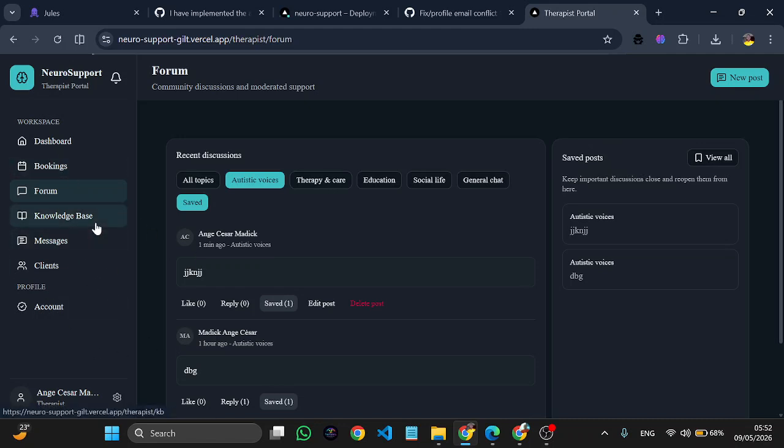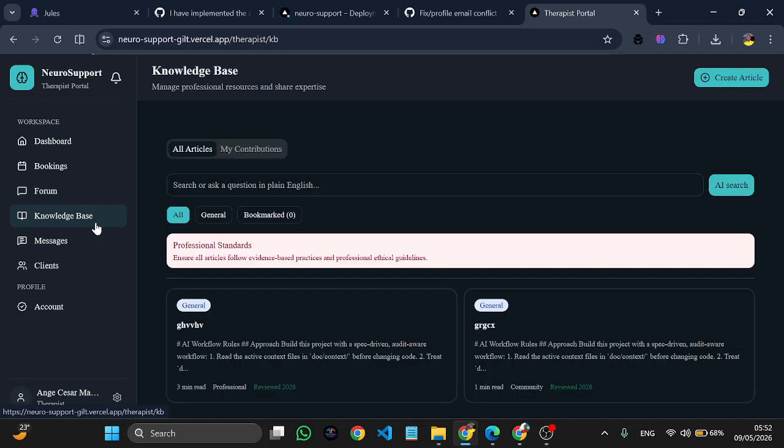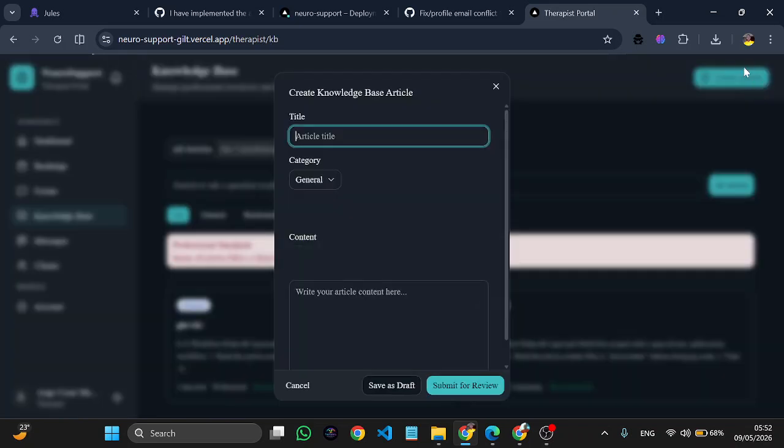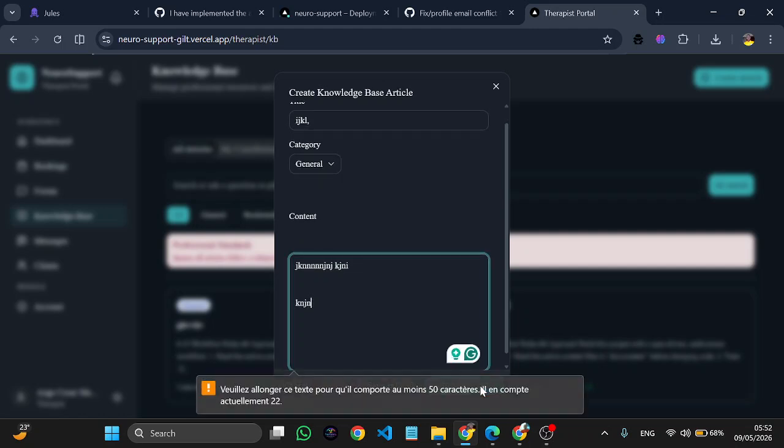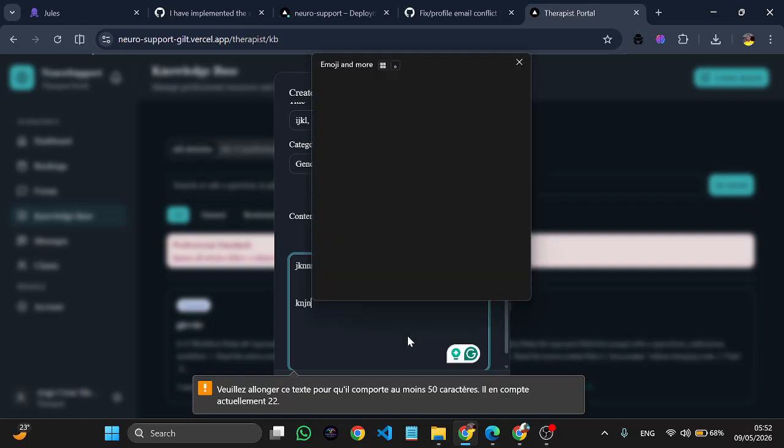Let us now go to the knowledge base. The knowledge base is what typically permits therapists to create articles. So I can create an article as a therapist, title it whatsoever, put whatsoever content in it, and all like that. Then I can either save it as draft, that is, it will not be sent for review to the platform admin, or I can submit it for review. There's a text limit.